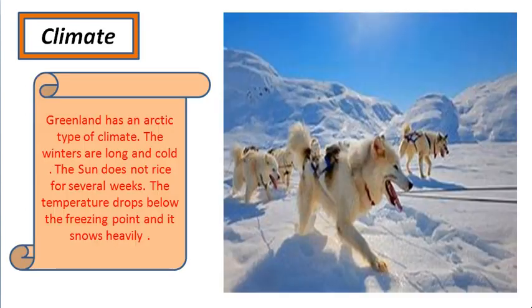Then let's come to the climate. What do you think the climate will be here? The climate obviously will be very cold, won't it? Greenland has an Arctic type of climate. The winters are long and cold. The sun does not rise for several weeks and it is freezing. The temperature drops below the freezing point.